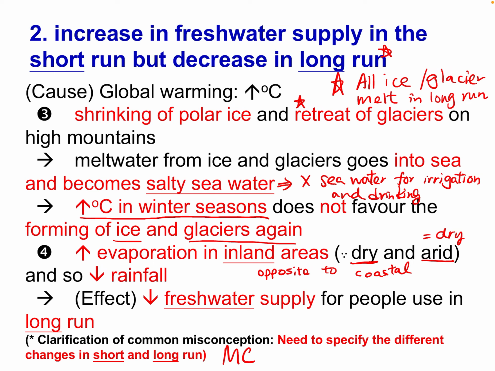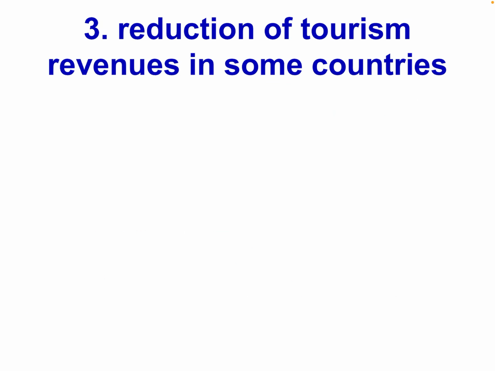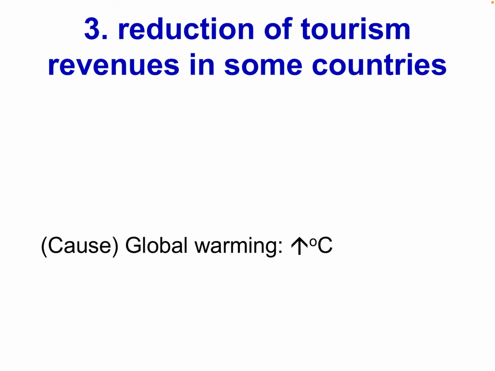Now let's go to number 3. Number 3 should be an easy point for you. It's the reduction of tourism revenues in some countries. If you remember, we learned in figure 9 that under global warming, some countries like Maldives will have the problem of drowning. So this country will no longer have any tourists to come. They have less tourism revenues.